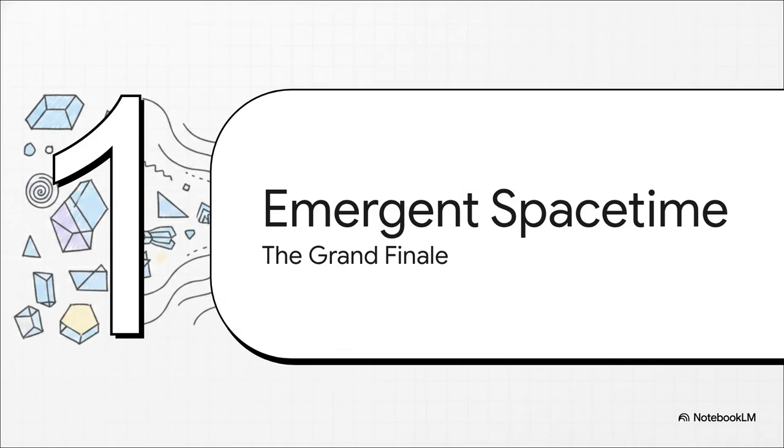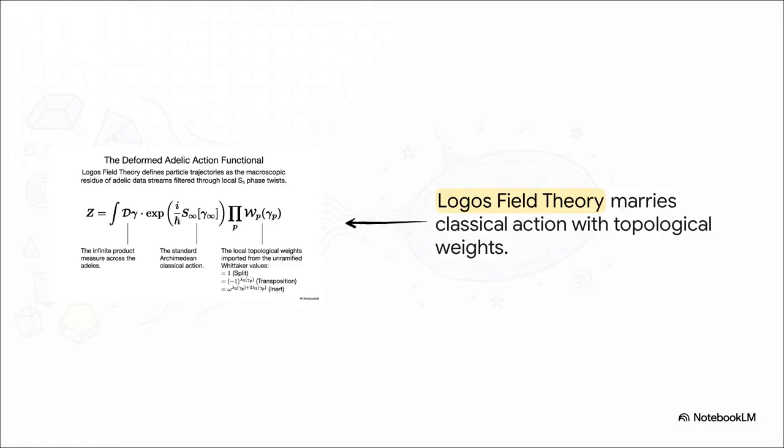And finally, Section 6, emergent macroscopic spacetime, the grand finale. So we have our algebraic anomaly, we have our Adelic wave functions, and we have our mass gap. Let's bring all these equations together for the big picture. This right here is the master equation of Lagos field theory. Z represents the infinite product measure across all the Adeles.